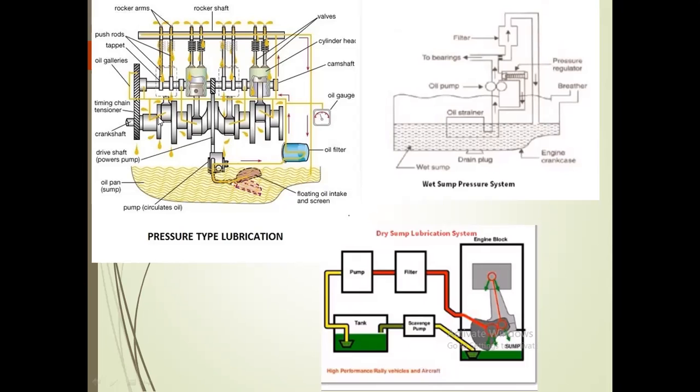The purpose of this pump is to lift the oil and send it to all the moving parts. Generally the engine accommodates the crankcase, crankshaft, piston rings, camshaft, inlet valve and exhaust valve, and after that the oil galleries. So the oil goes to each and every area. Particularly, oil is recovered from the piston cylinder liner, where it has been splashed. This type of system is nowadays used for multi-cylinder engines.